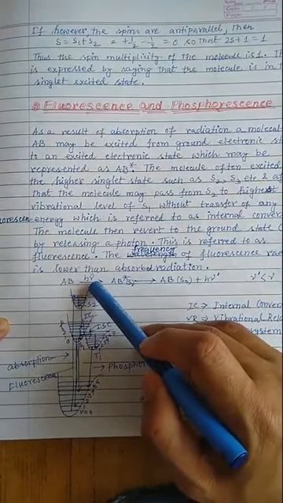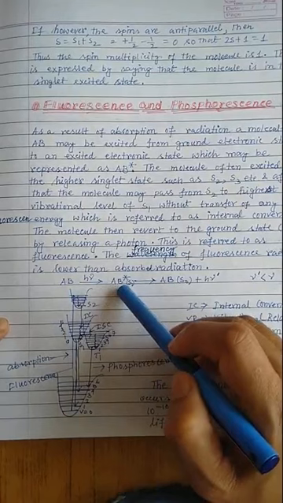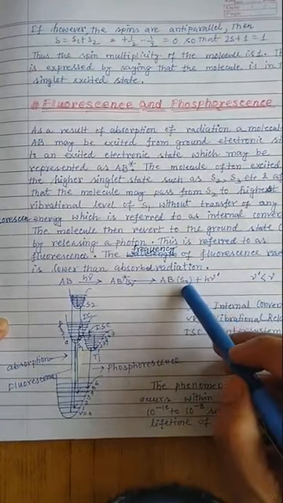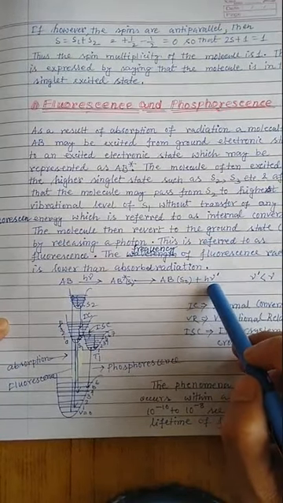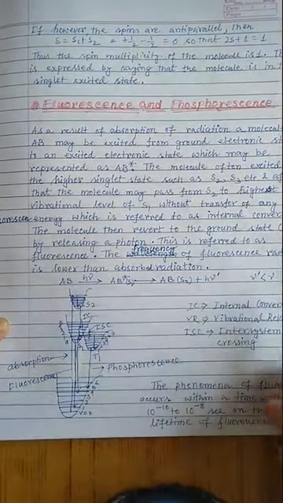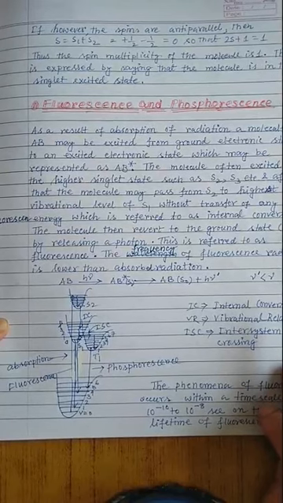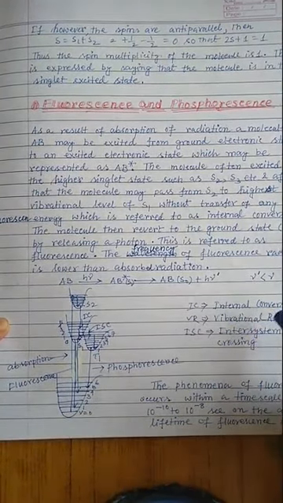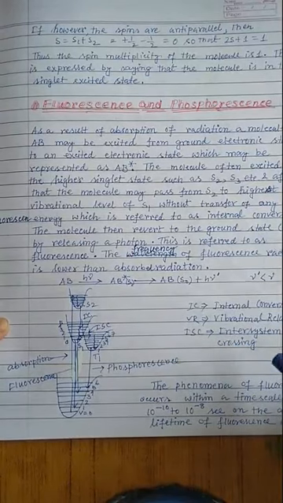AB in the ground state absorbs h nu amount of energy and is present as AB star, this is the S1 state. After that, when it comes back to the ground electronic state AB S0 releasing a photon h nu prime, then definitely nu prime is less than nu. And why is this happening? Because in the VR process it loses some amount of energy in the form of heat to the solvent molecules. Because of this loss of energy, the frequency of the emitted photon is always lower than the absorbed photon. IC is internal conversion and VR is vibrational relaxation, and ISC, which will come later in the case of phosphorescence, is inter-system crossing.